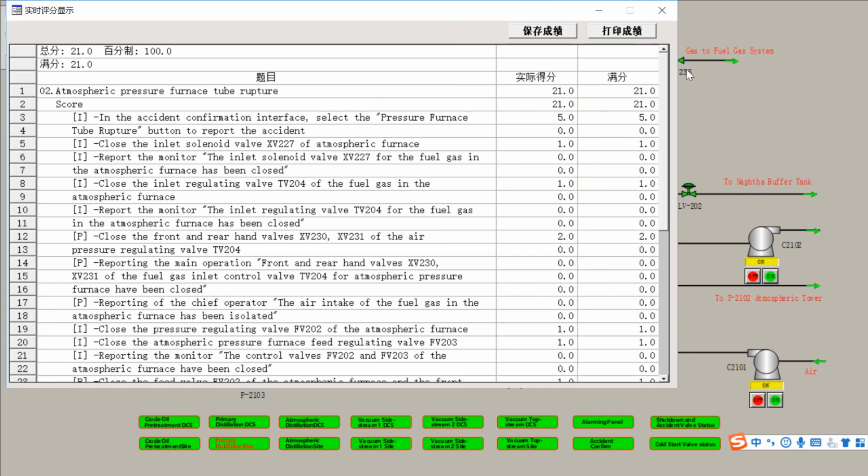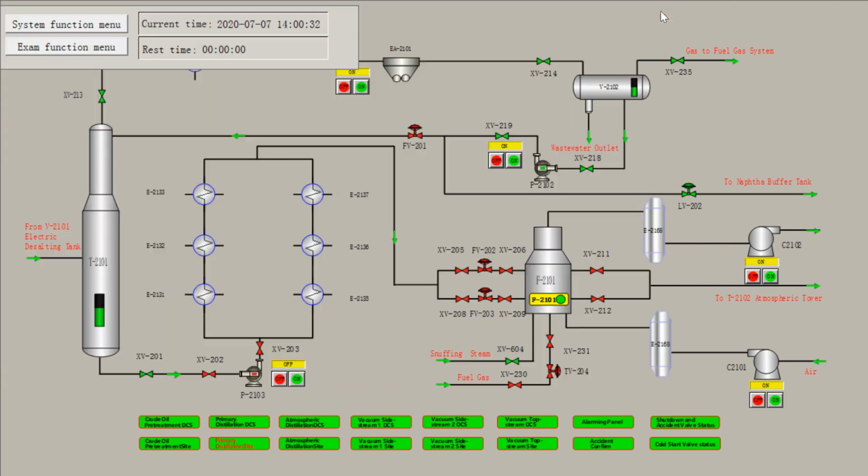Here is the final mark. We can see it's full mark, 21 marks. So that's all for this case.